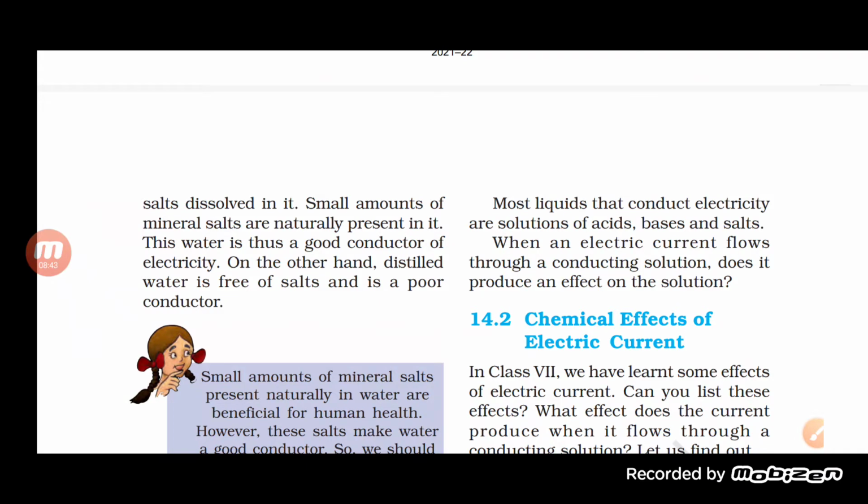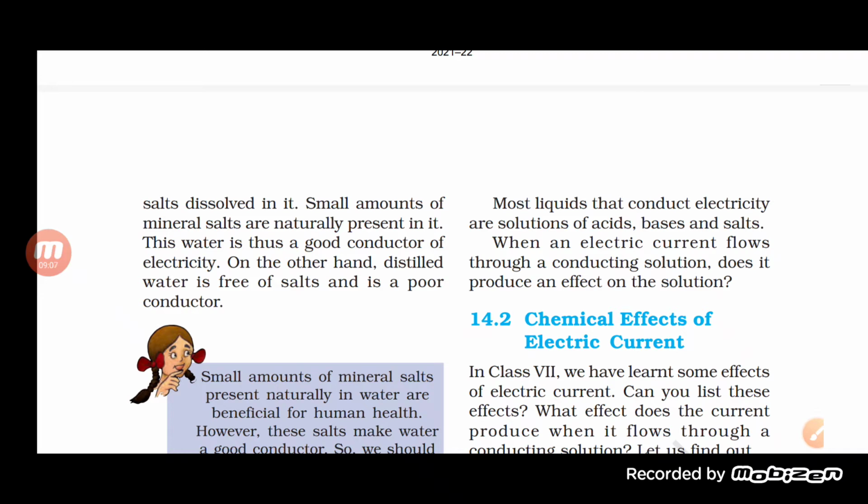Students, if any kind of salt is added, then a good amount of electric current will flow through it. Small amounts of mineral salt are naturally present in the water, and because of that, water is considered to be a good conductor of electricity.